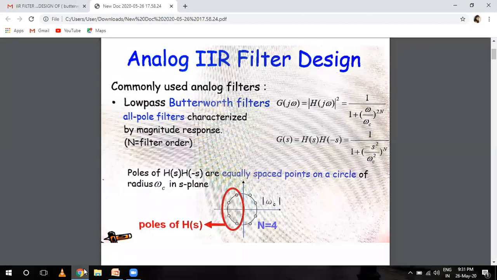Butterworth filters are the filters which are very popular for their response. We know about their characteristics, or we can characterize it by its magnitude response.